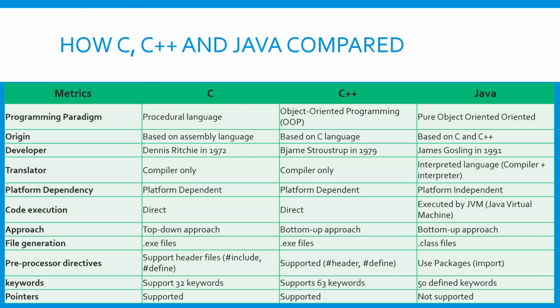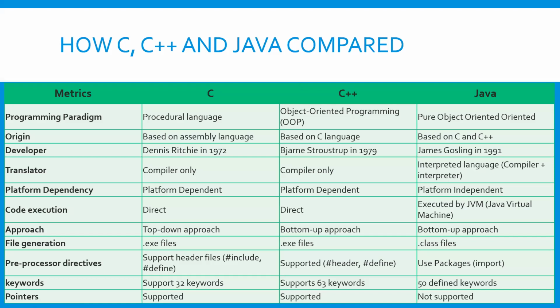Coming to the C language, the basic C language is assembly. Based on the assembly language, it was built in 1972. Java is built based on C and C++.